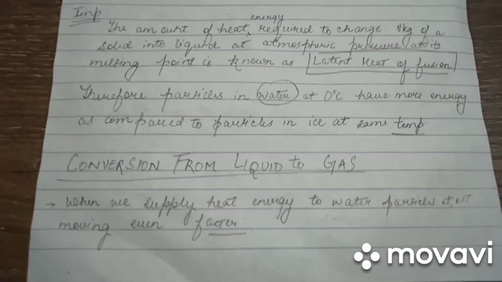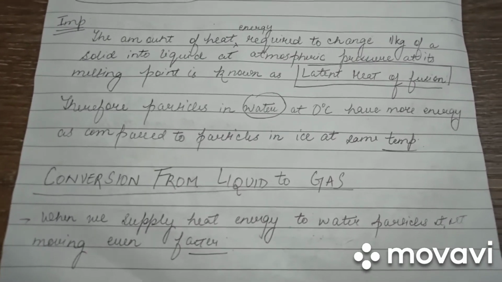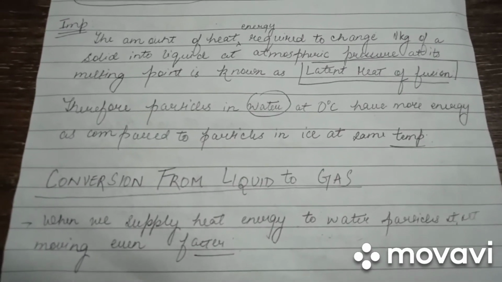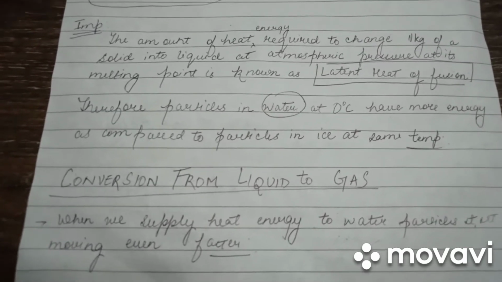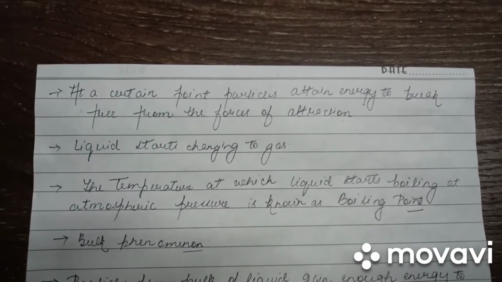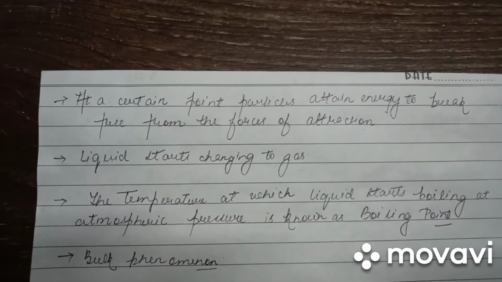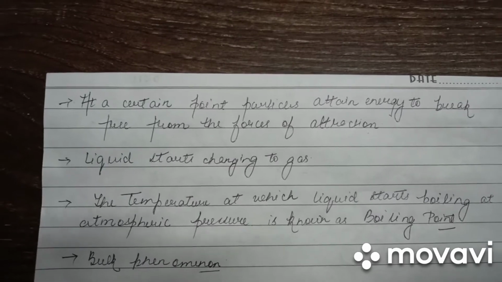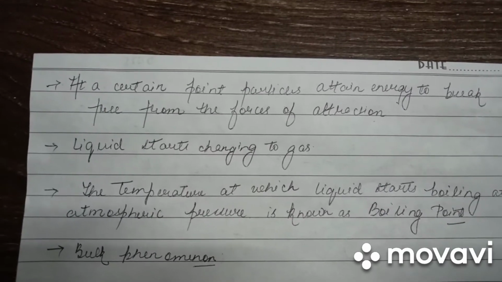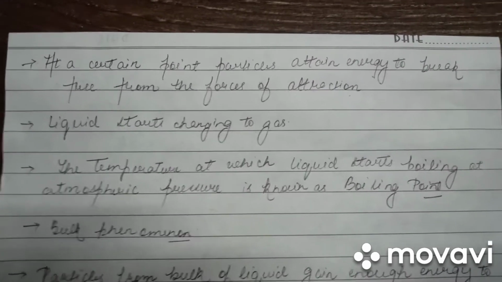Moving on to the conversion from liquid to gas. The process is similar, just in this case we undergo the conversion from liquid to gas. When we supply heat energy, water particles start moving even faster. As the temperature rises, the kinetic energies of the particles keep on increasing, as a result of which at a certain point particles attain energy to break free from the forces of attraction, and the liquid starts to change into gaseous state. The temperature at which a liquid starts boiling at atmospheric pressure is known as the boiling point.